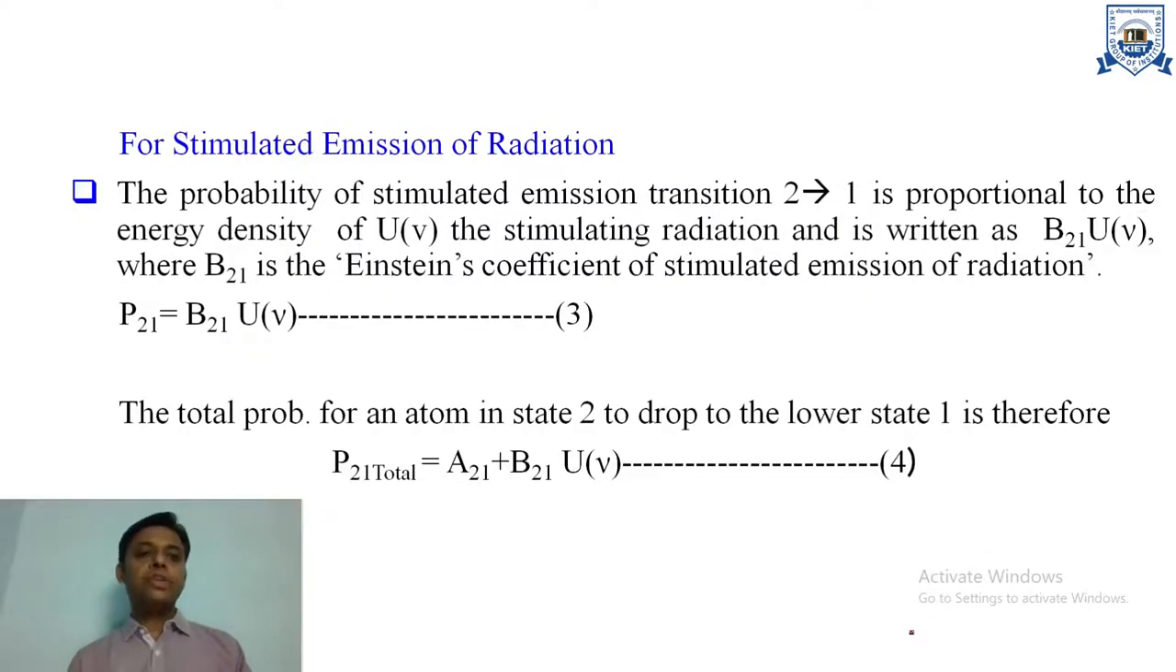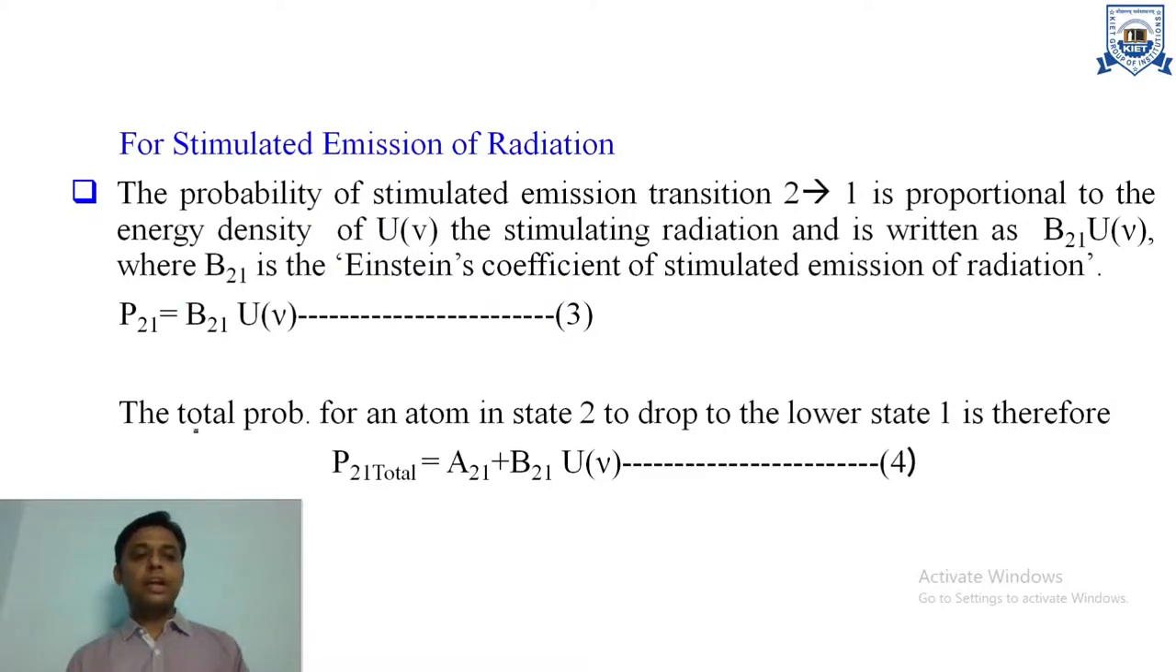Now, Einstein coefficient for stimulated emission of radiation. As we know, the probability of stimulated emission, the transition from state 2 to 1, is directly proportional to the energy density in the stimulating case. So we can write here probability P21 is directly proportional to U nu. So Einstein used a coefficient for the stimulated process, that is B21. So the equation becomes P21 is equal to B21 U nu. So B21 is known as the Einstein coefficient of stimulated emission of radiation.